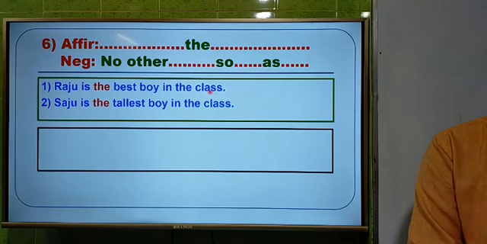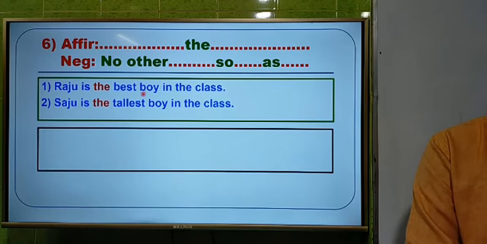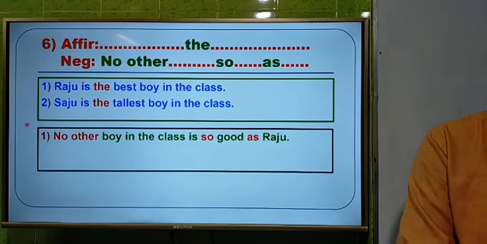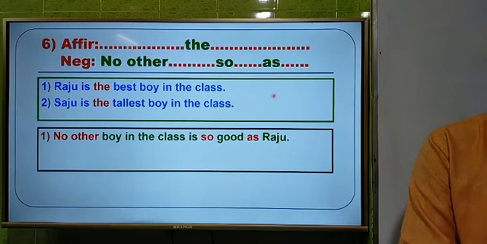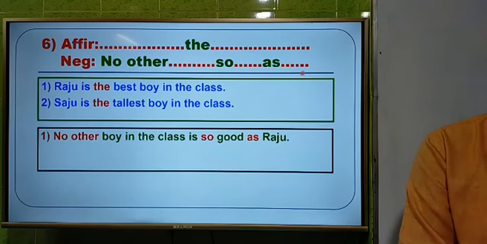So I am going to give you the first answer. Raju is the best boy in the class. At first we have to write down "no other". Then after best or superlative form, the words are "boy in the class". So "no other boy in the class". Then we have to use the verb. No other boy in the class is so good as Raju. At last we have to use the subject.